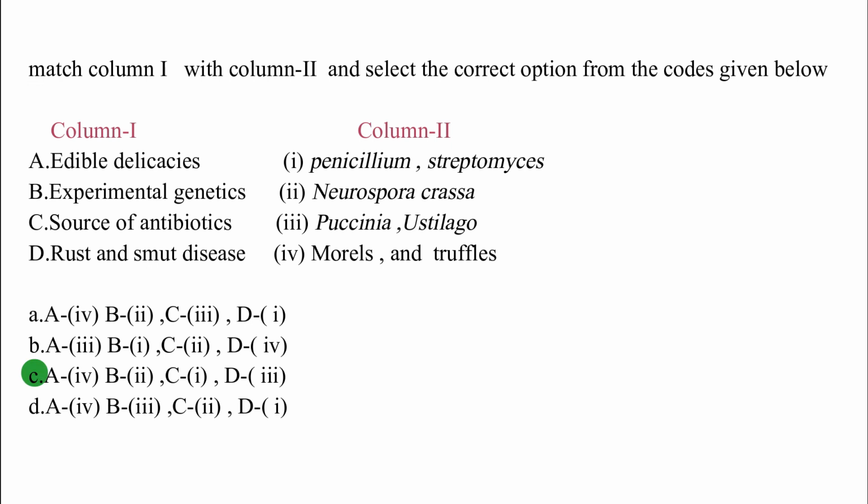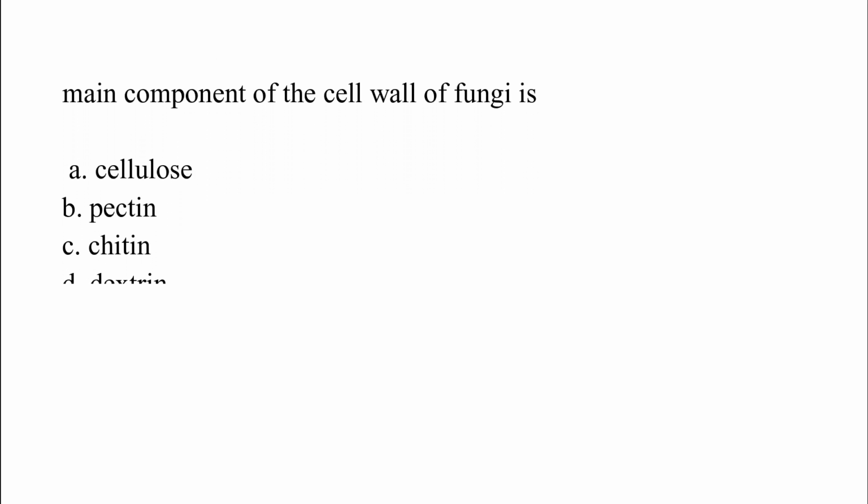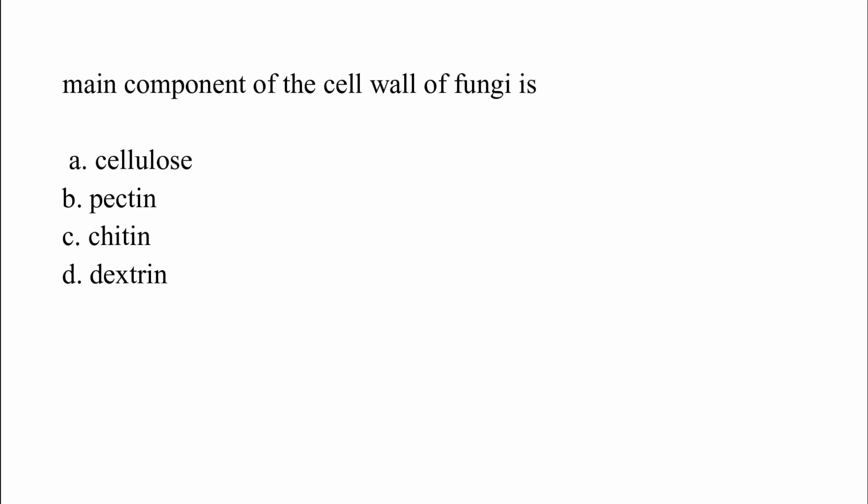Experimental genetics matches with Neurospora crassa. Source of antibiotics matches with Penicillium and Streptomyces. Rust and smut disease matches with Puccinia and Ustilago. The main component of the cell wall of fungi is option A, cellulose; option B, pectin; option C, chitin; option D, dextrin. The correct answer is option C, which is chitin.